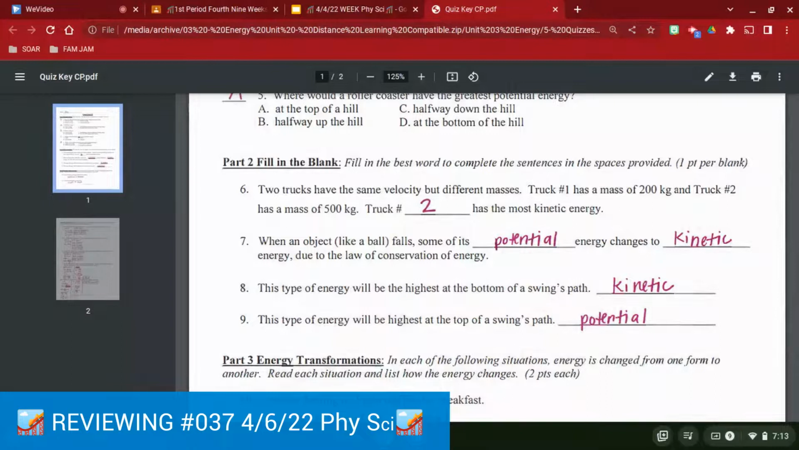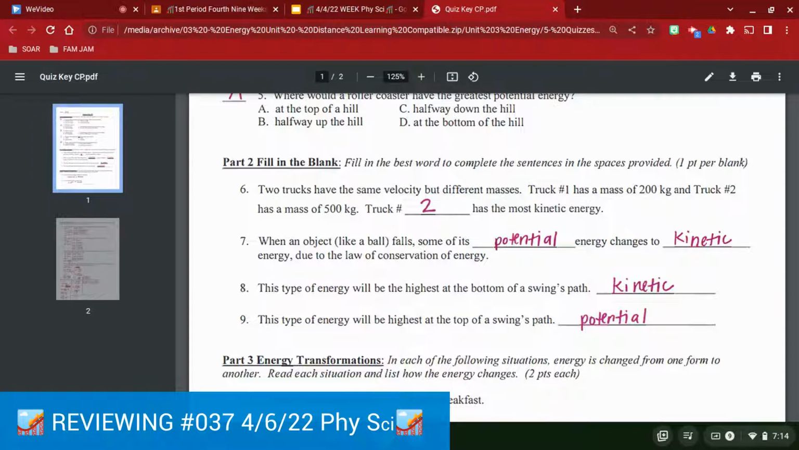Now let's take a look at the fill in the blank. Number six says we have two trucks that are moving at the same velocity, which is the speed plus the direction, but they have two different masses. Truck number two is at 500 kilograms, whereas truck one is at 200. If we think about that calculation, 1/2 mv squared, there's an m in that, and that m stands for mass. So the larger the mass, the more kinetic energy they're going to have, which is why that answer is 2.